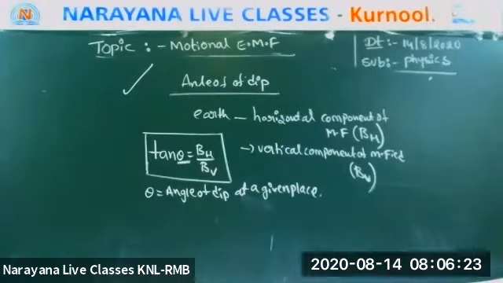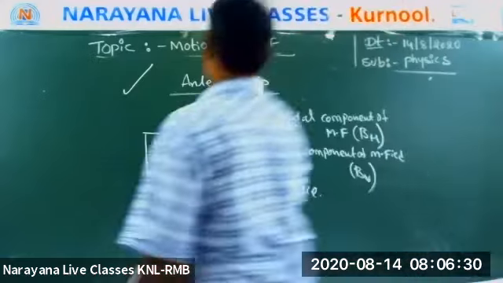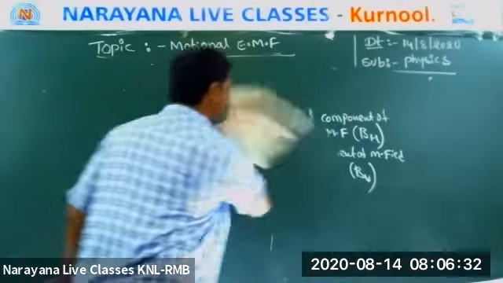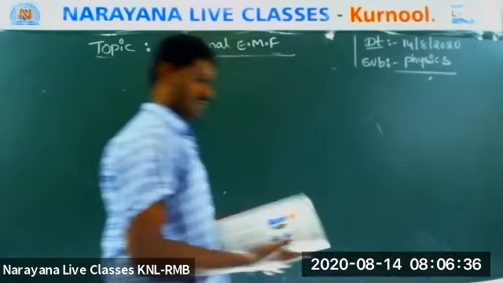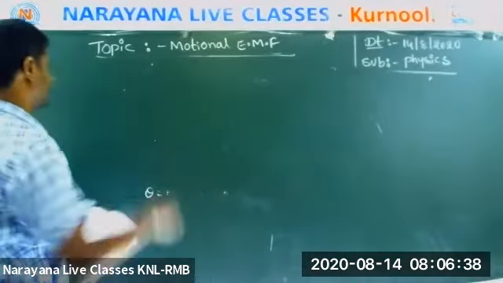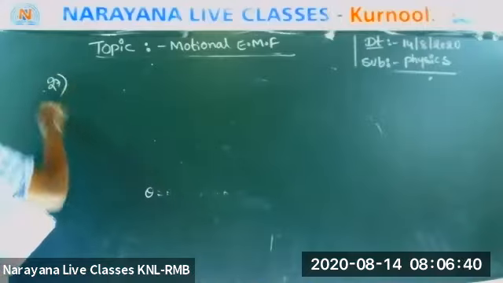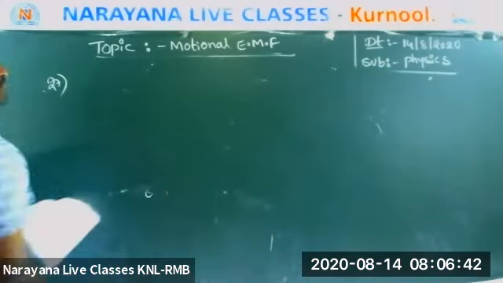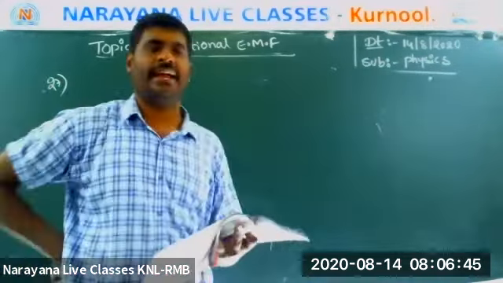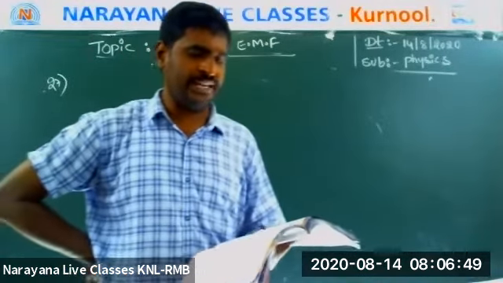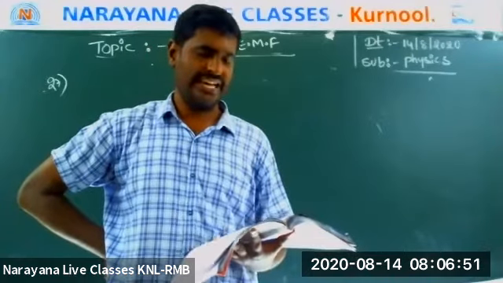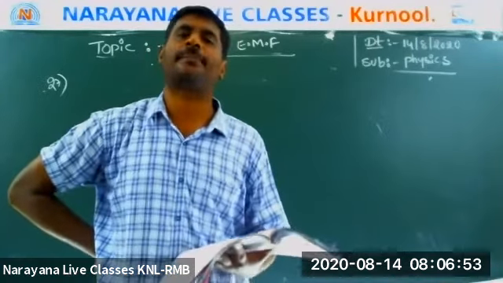Okay, brother. Completed? Right. Listen. Question number 27, in the chapter. Everyone see. An airplane with 20 meter wing spread is flying at 250 meter per second.